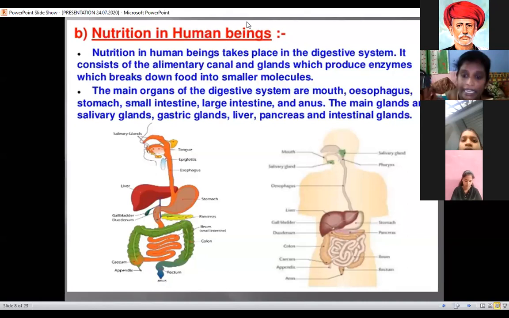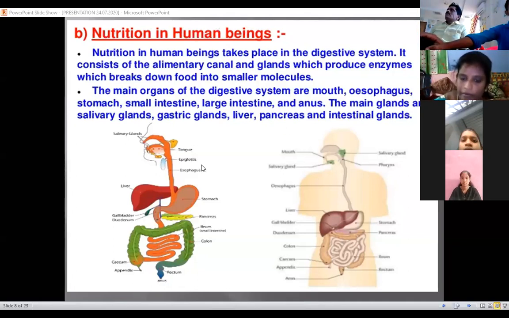These are all the parts of the digestive system, and I will give an explanation of each part. Already we know the parts very well. What are the digestive system parts? The first part is the mouth. Esophagus is called the food pipe or alimentary canal, and next stomach, small intestine, large intestine, and anus. Okay, so next slide.